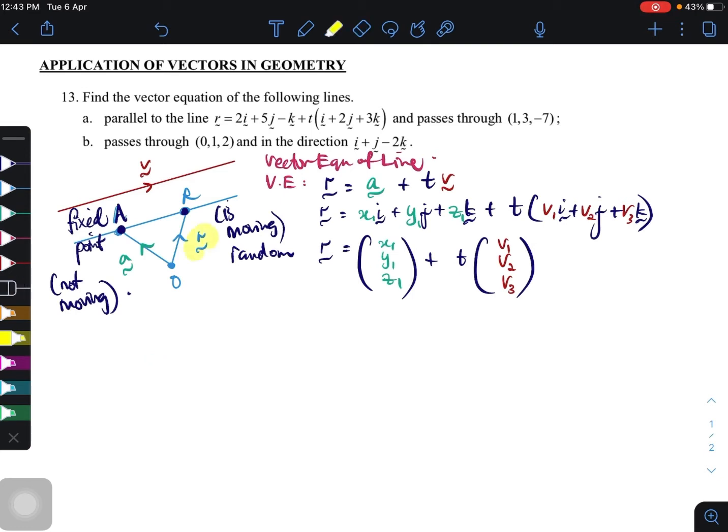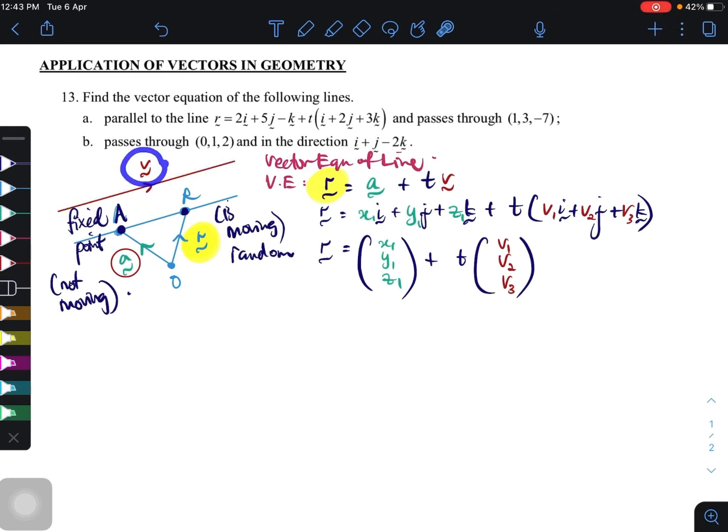So we are trying to find the vector of R here that is moving. But what we need here is the vector of A itself, tambahkan dengan t, a parameter, times it with vector v. Vector v kita memerlukannya di sini.